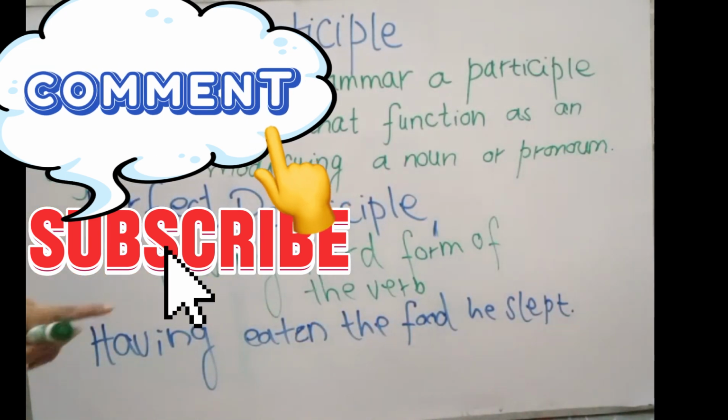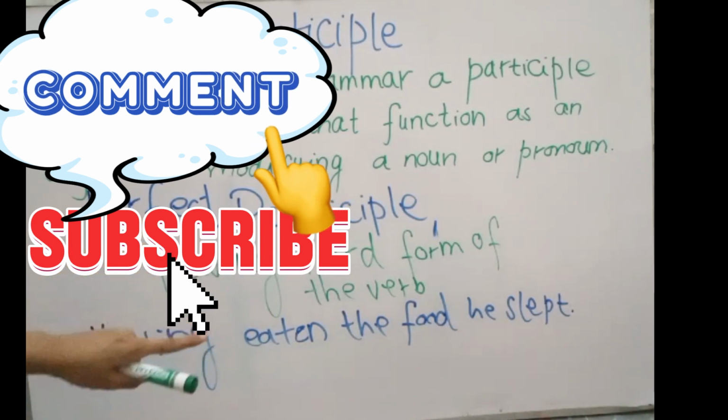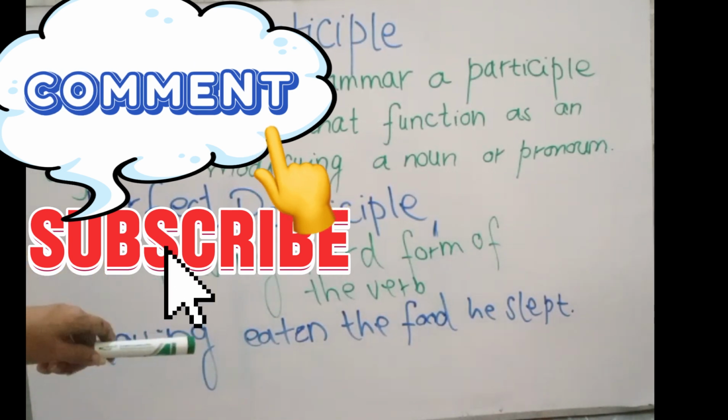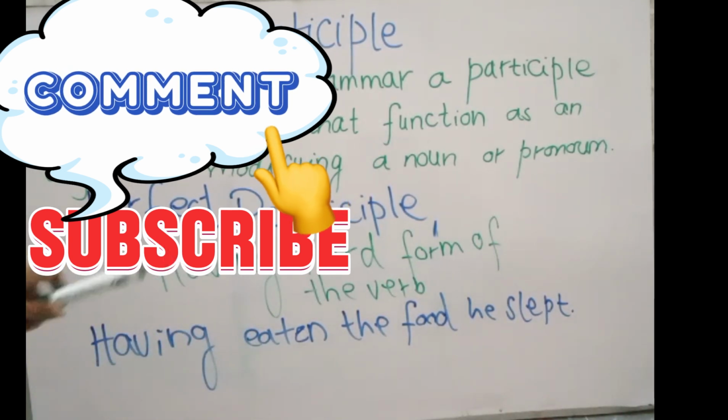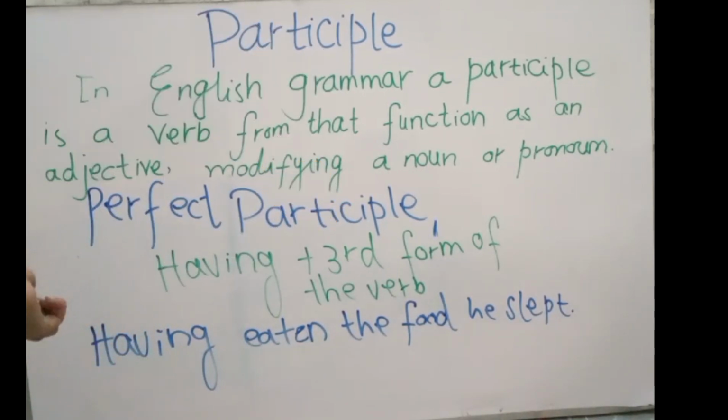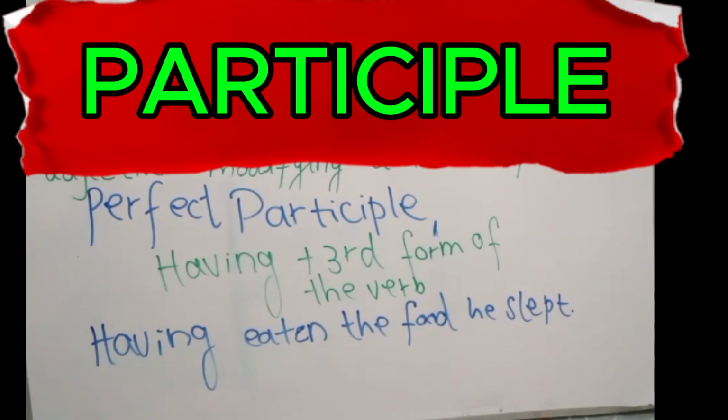Having plus the third form of the verb. Eaten is the third form of the verb. So having plus the third form is called perfect participle. Having eaten the food, he slept. Having written a letter, she came out. Having eaten the dinner, she slept. There are many uses of having.